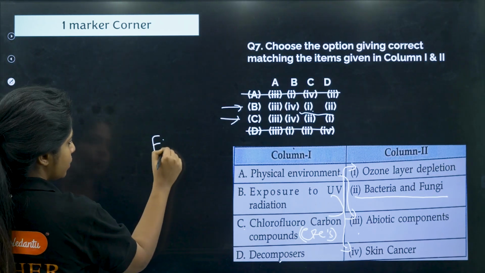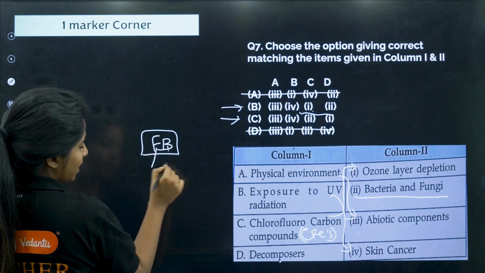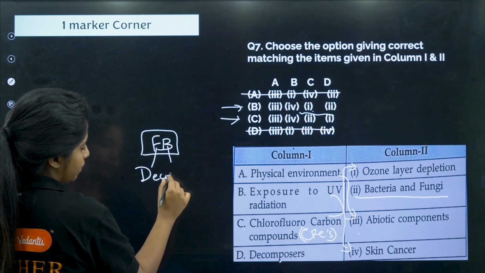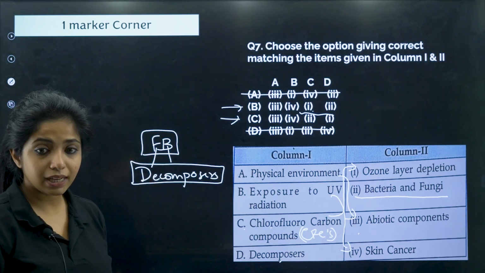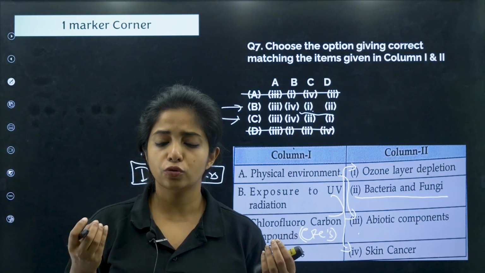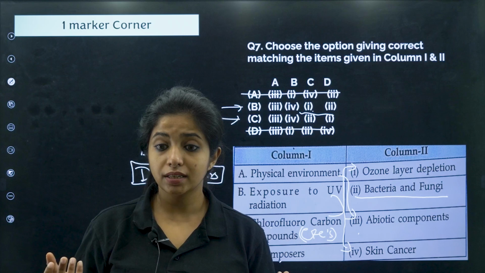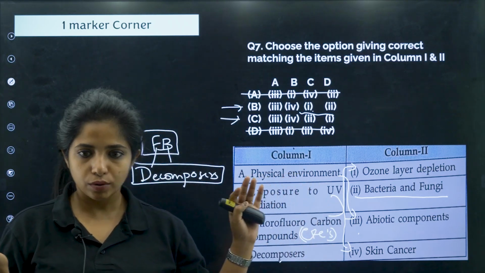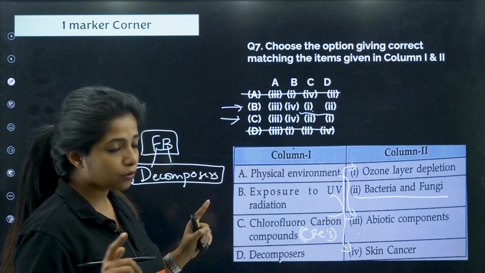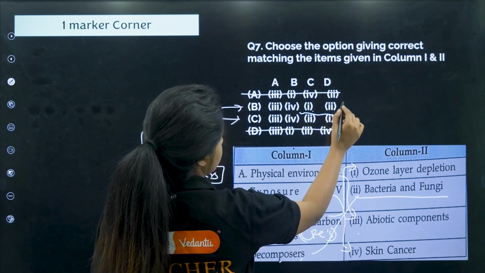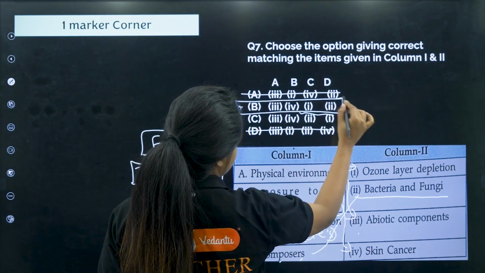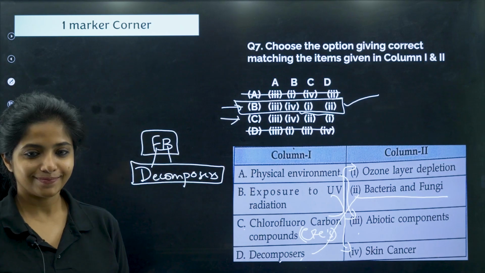You know Facebook, FB, so fungi and bacteria, they both are decomposers. They feed on dead and decaying matter and break it down into smaller components, inorganic substances which plants can reuse. That is the very important role they play. So D goes with 2. So with this we say this is the correct answer, my dear little champions.